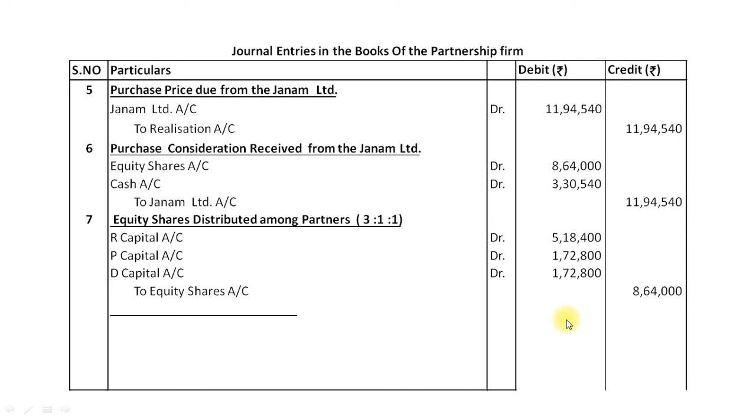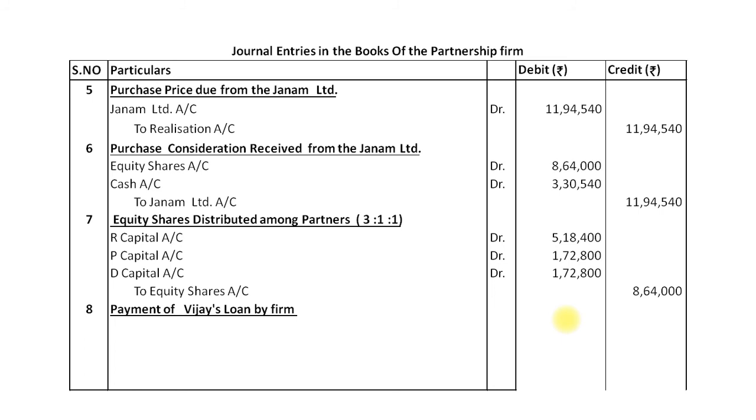Now entry number 8 for payment of Vijay's loan by firm. Vijay's loan is not taken over by company. It means the loan is paid by the partnership firm itself by giving adjustment effect of stock and cash.